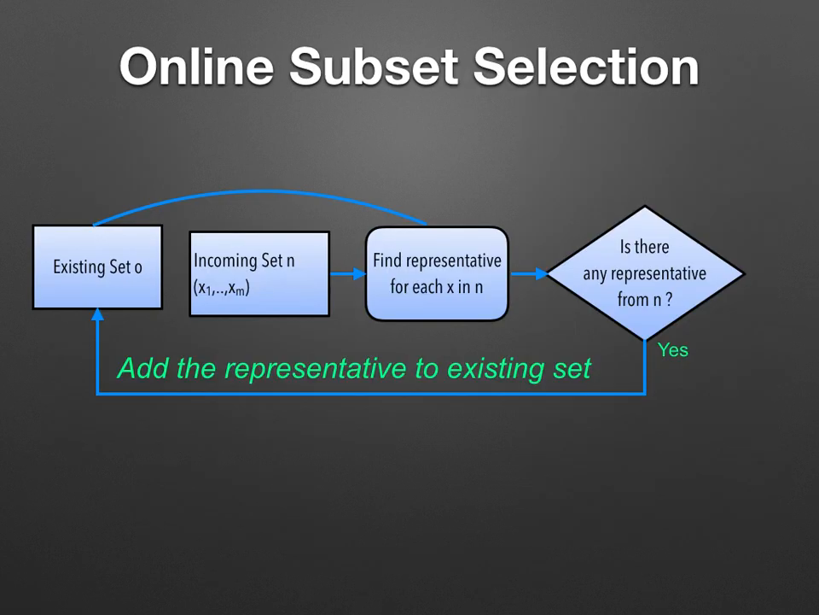This is the overall block diagram of how online subset selection works. We have an existing set, an incoming set arriving at an iteration t, and this module of the selection algorithm that takes both the sets as input and finds representatives. If any representative is found from the incoming set, it gets added to the existing set for the next iteration.